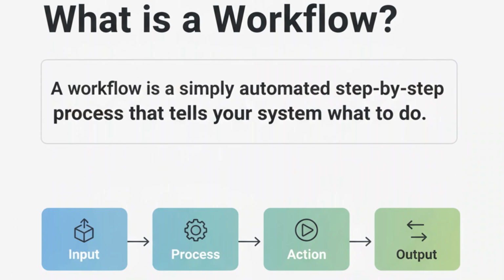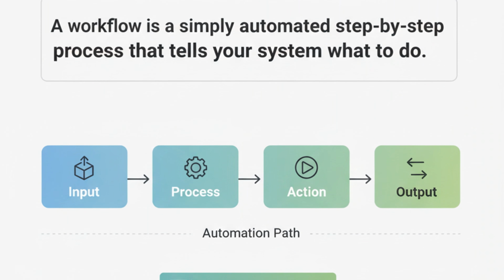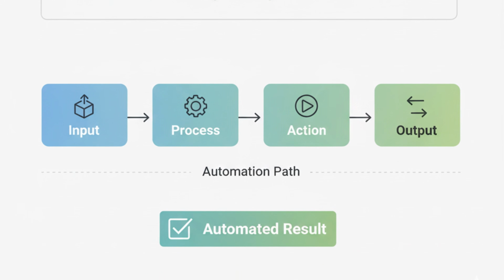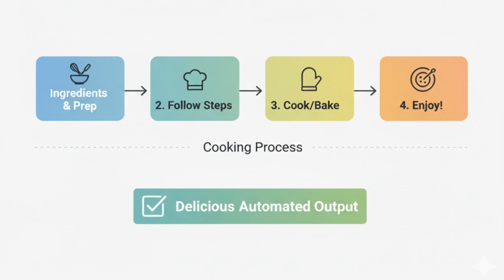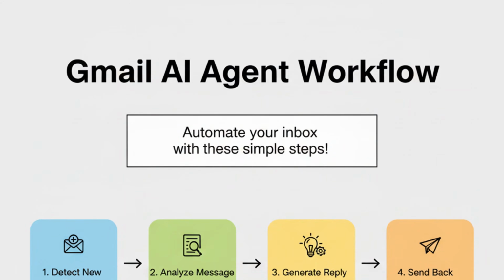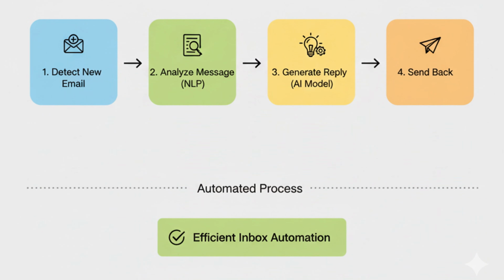So, what is a workflow? A workflow is simply a step-by-step automated process that tells your system what to do, when to do it, and how to do it. In simple words, it's like a recipe. Each ingredient is a step, and when you follow those steps in order, you get the final result. For example, if your goal is to reply to all emails automatically, then your workflow will be something like this. Step 1, detect a new email. Step 2, analyze the message. Step 3, generate a reply. Step 4, send it back. And that's actually a workflow.